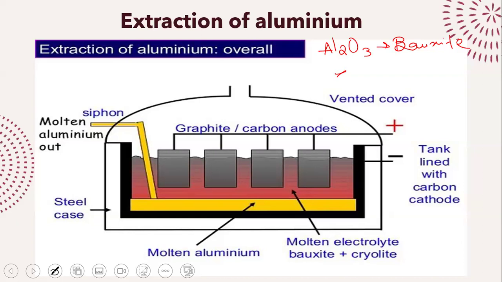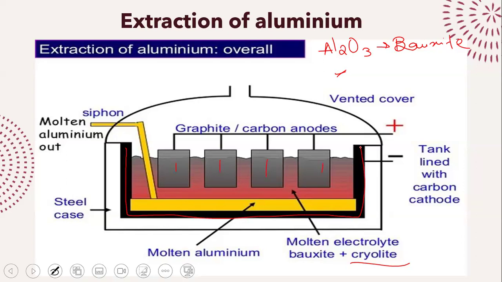So they wanted to come up with a way of lowering the working temperature. For that, they use cryolite. Cryolite is a mineral that helps bring down the melting point. So aluminium oxide is going to melt at a lower temperature. And then what is going to happen? They will place it inside your tank. These are all your anodes. And your cathode is present over here. Your cathode is lining the tank.